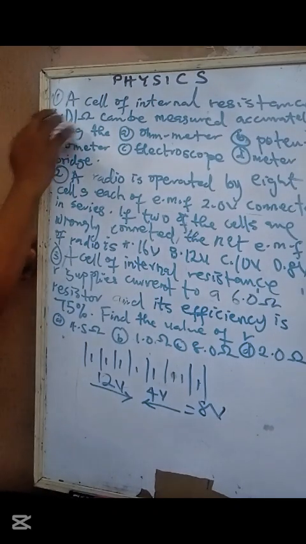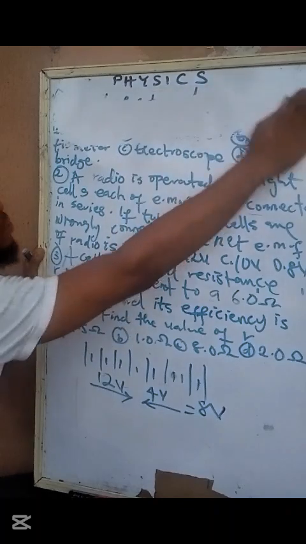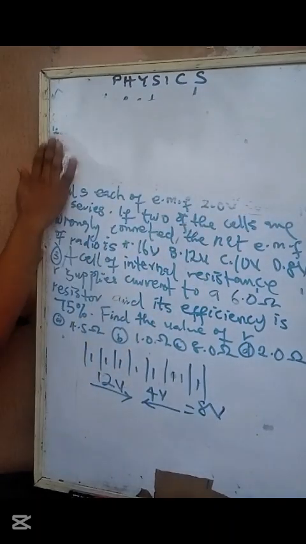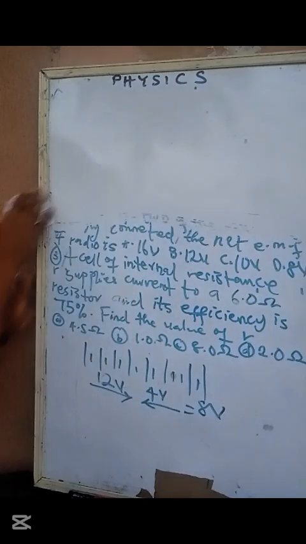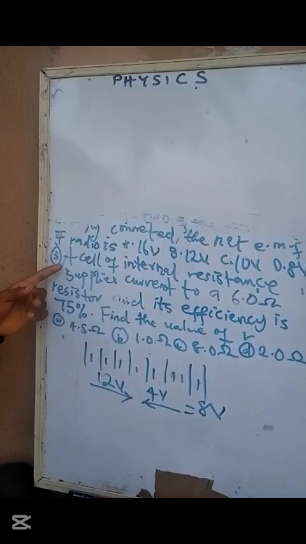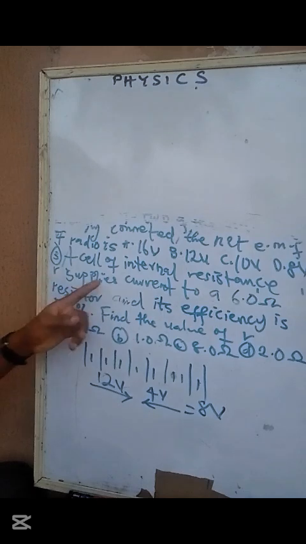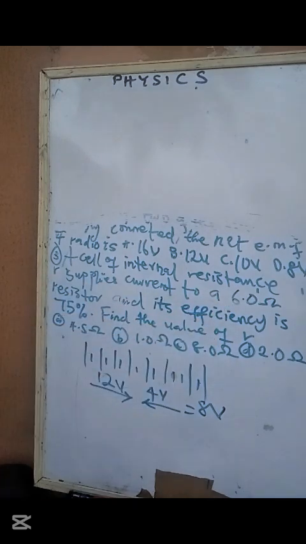So the next one, let's clean this part of the board so that we will be able to solve the next one. So the next one says, a cell of internal resistance r supplies current to a 6 watt, 6 ohm resistor, and its efficiency is 75%.